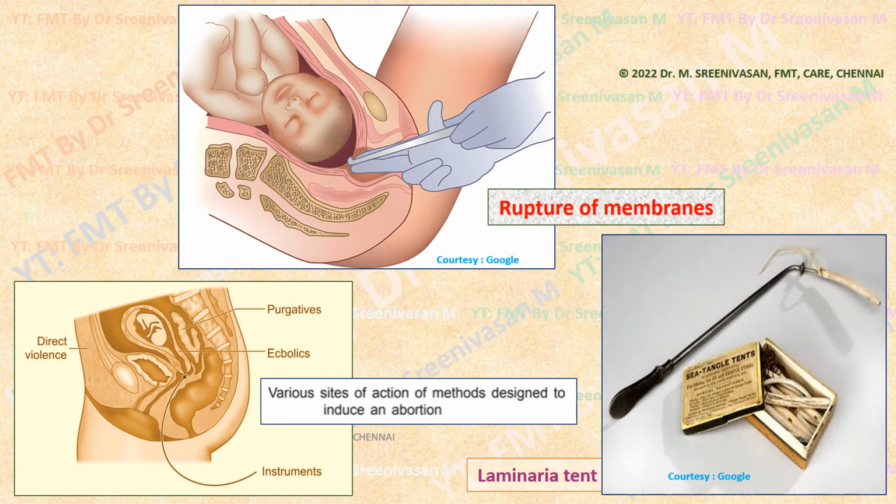So these are all the various methods of criminal abortion, pertaining to their site of action. We have seen purgatives act on the GIT causing GI irritation, ecbolics act on the uterus causing uterine contractions, direct violence on the lower abdomen may cause separation of the placenta leading to expulsion, or instrumentation into the cervix or uterus like the abortion stick and rupture of membranes. And these are all the various methods according to the sites of action.